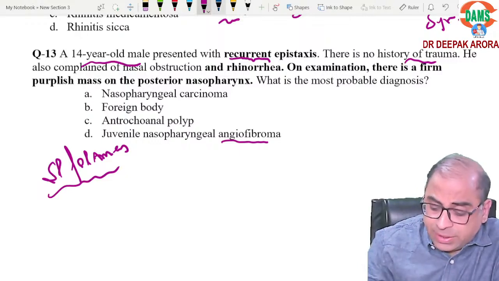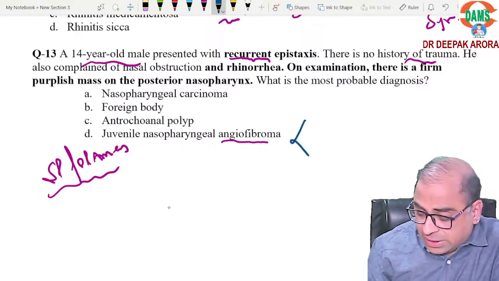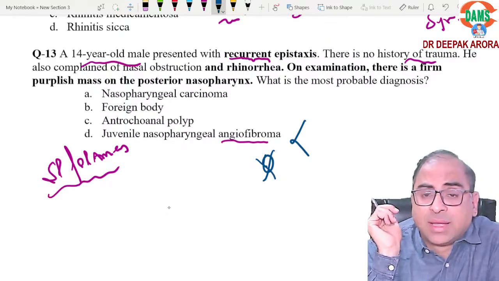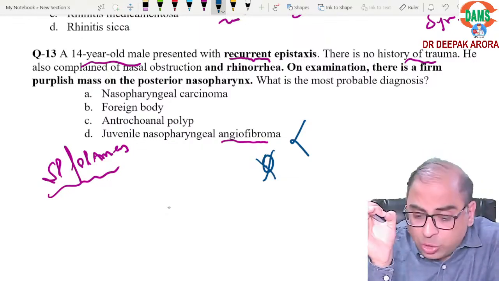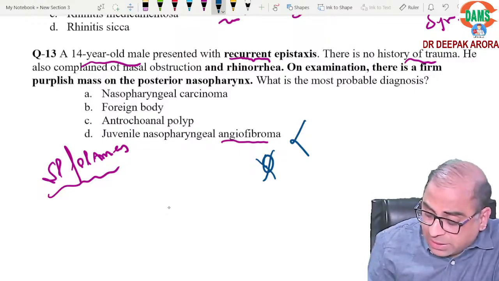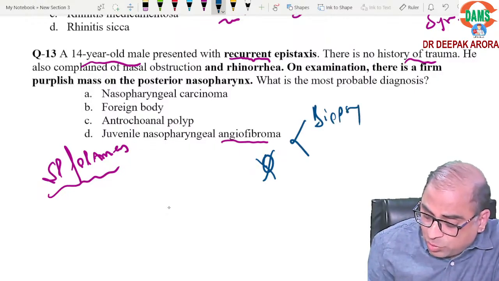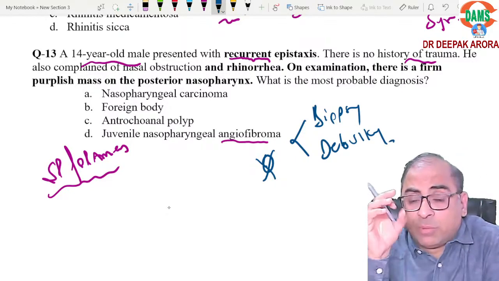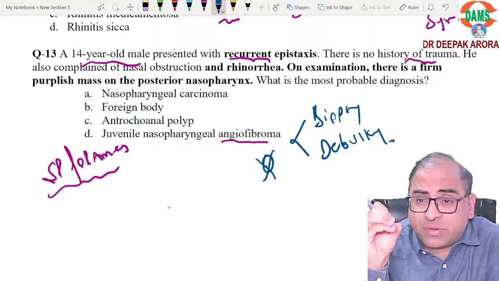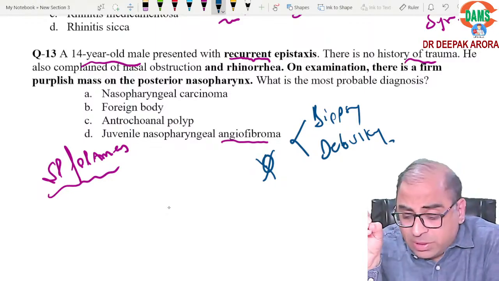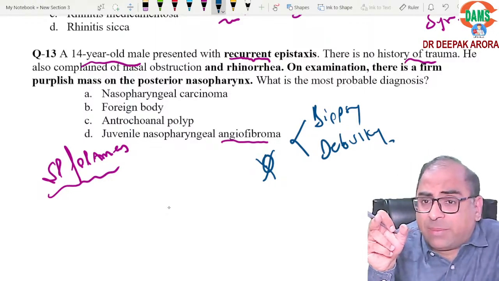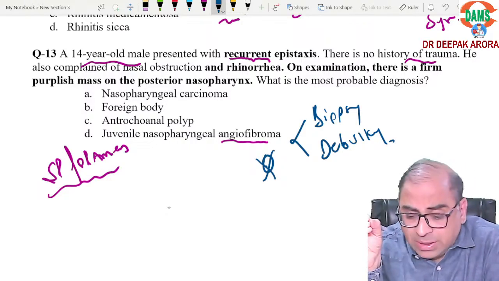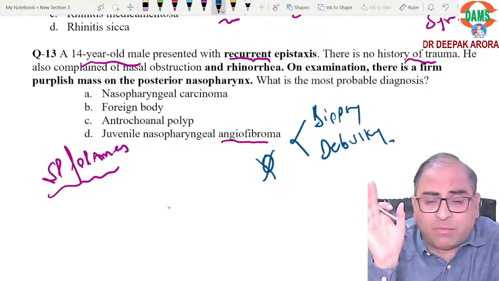What is contraindicated in this patient? They can ask you what is contraindicated. Anyone who can write in the chat box? In an angiofibroma patient, we never do biopsy or debulking, because muscle fibers are not there in the walls of the blood vessels. It bleeds profusely. That was the MCQ. Why does it bleed profusely? Just remember, because of the lack of muscle fibers in the wall. Is it clear?